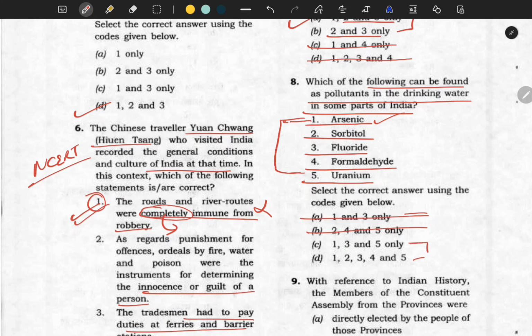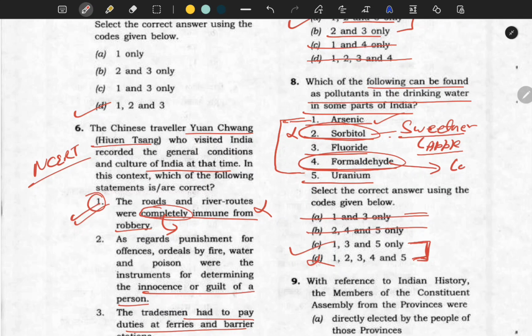Now you are at 50-50. What will we do? Sorbitol is actually a sweetener found in apples and many fruits, so it can't be a pollutant. Since the second is wrong, D can't be the answer. So the answer would be 1, 3 and 5. Now why is formaldehyde not a pollutant? This also you need to tell me in the comment section. Why is formaldehyde not considered a pollutant?